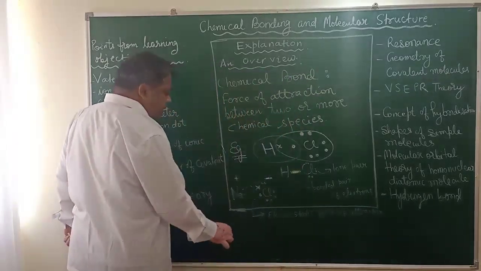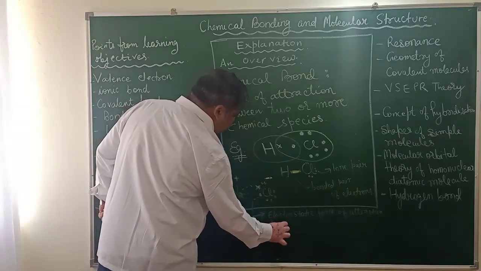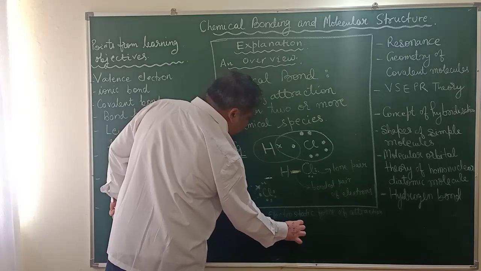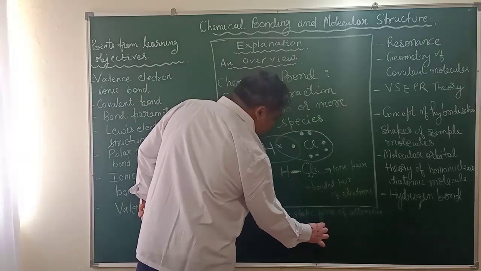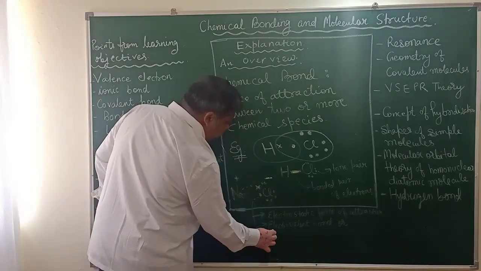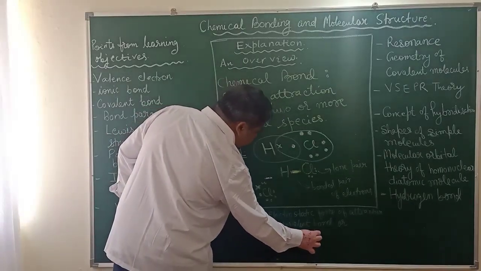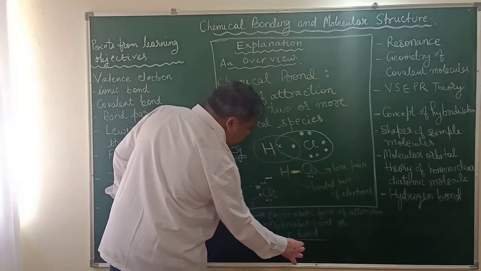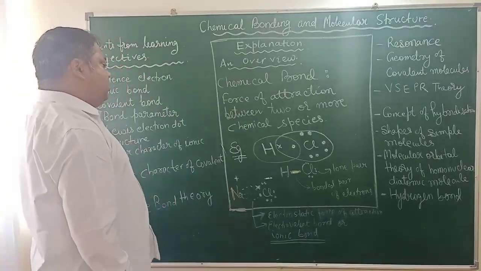In chemistry we name it the electrovalent bond, simply the ionic bond. This is how a chemical bond is formed.